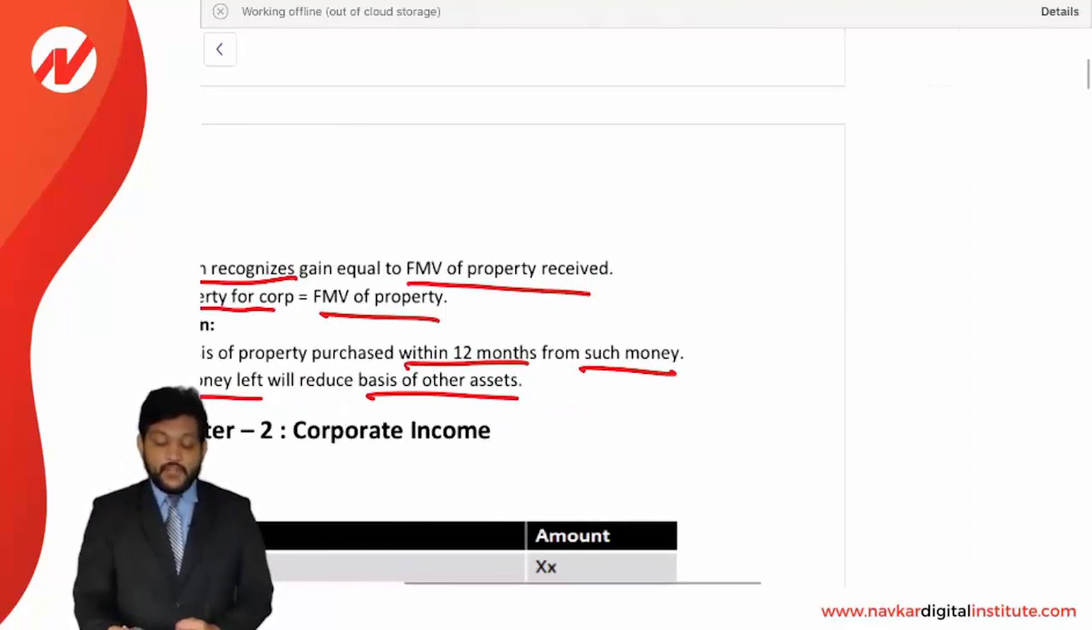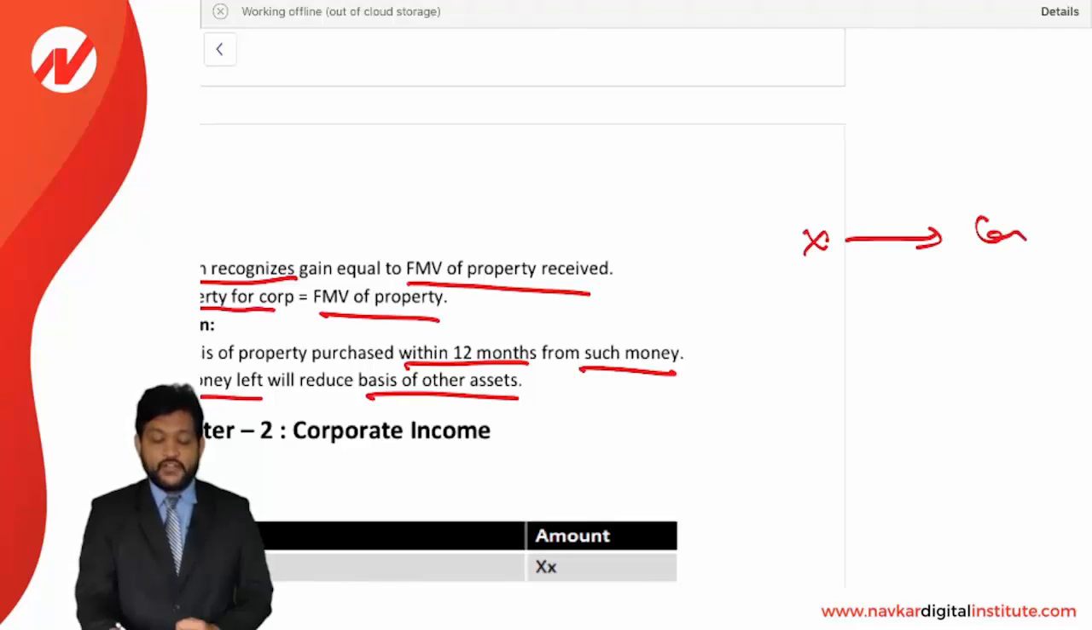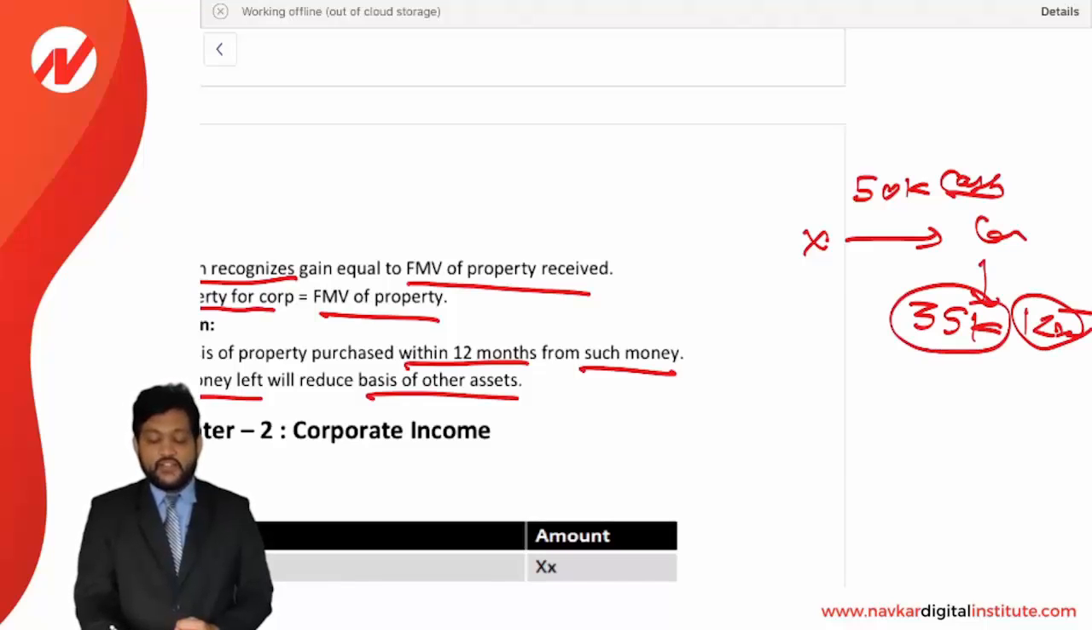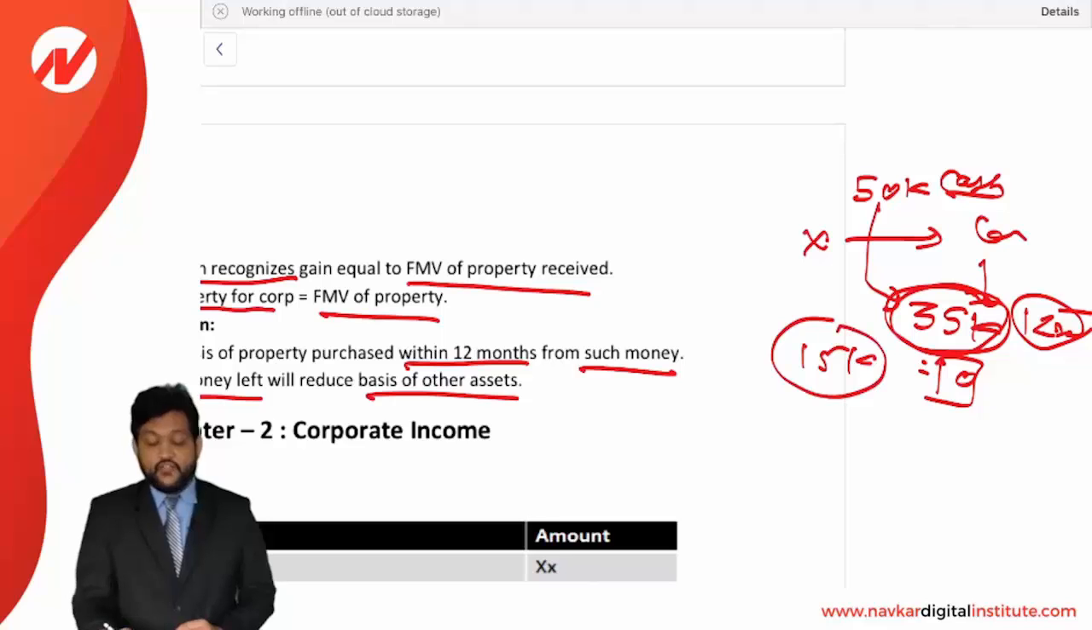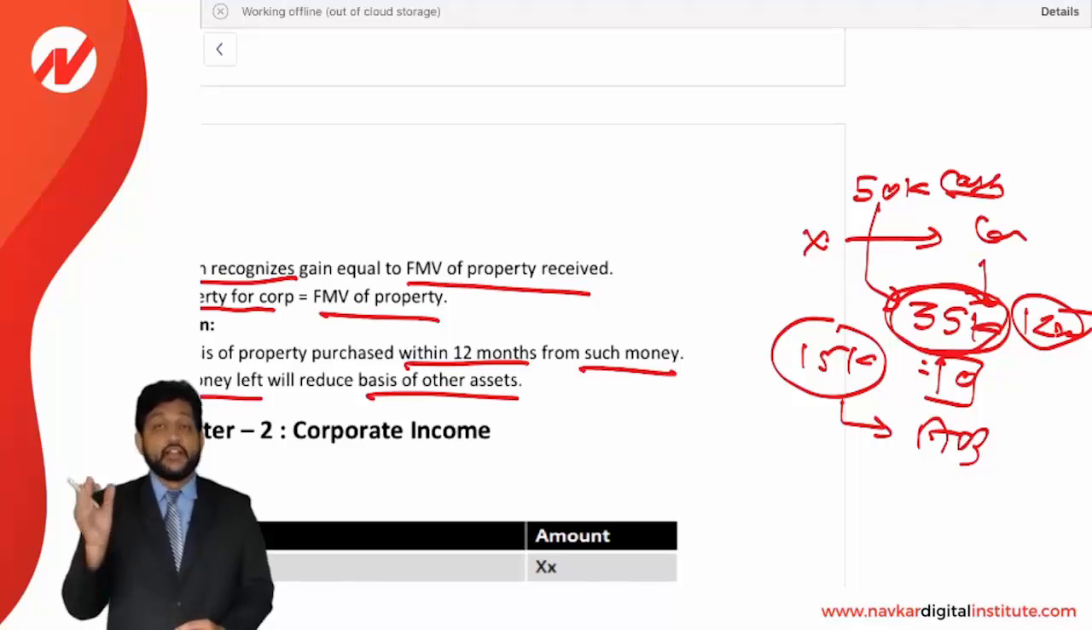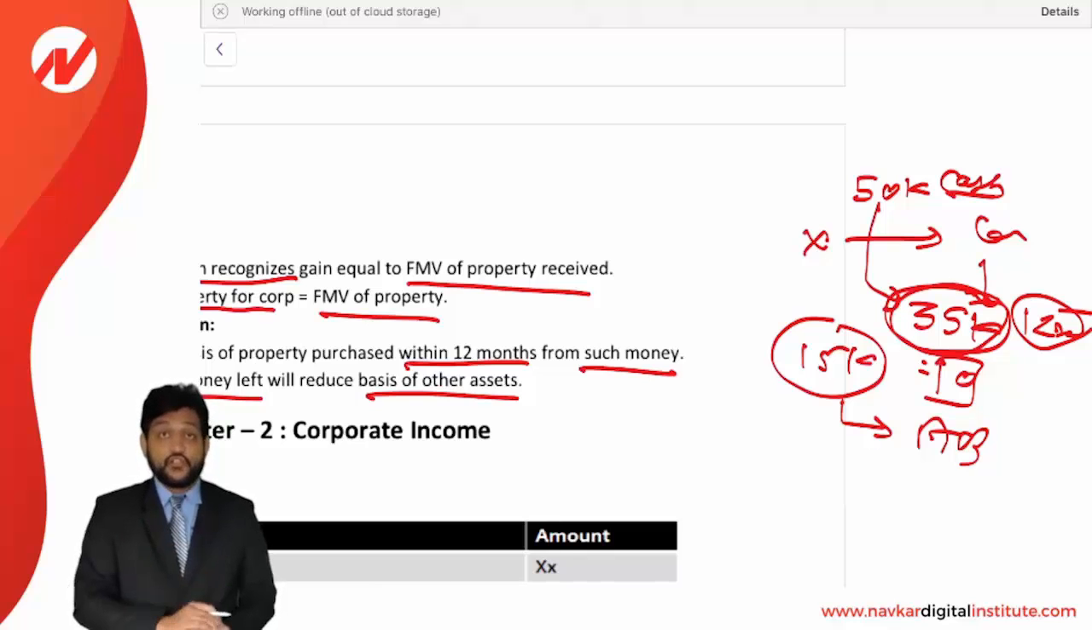Let's say a shareholder contributed 50,000 worth of cash to a corporation as a capital. Now the corporation purchased a property worth 35,000 within a period of 12 months. Then the adjusted basis of this 35,000 will become 0, as the 50,000 will reduce the basis. So out of 50,000, 35,000 property has been purchased, so its basis will be 0, and the remaining 15,000 of unused money will be used to reduce the AB of other assets. Whatever other assets the corporation is owning, the basis of other assets will be reduced by this remaining 15,000 of unused cash. So you need to consider this for capital contribution.